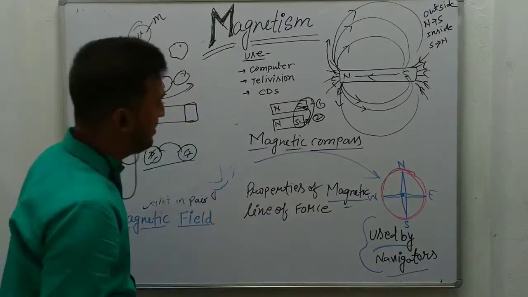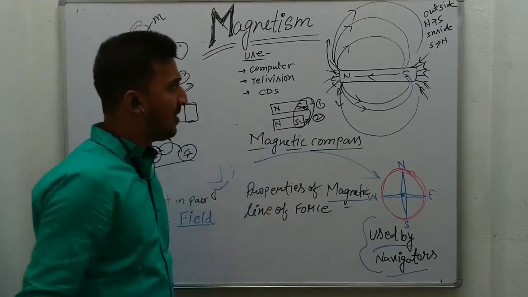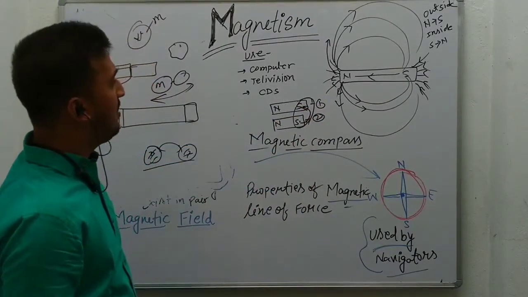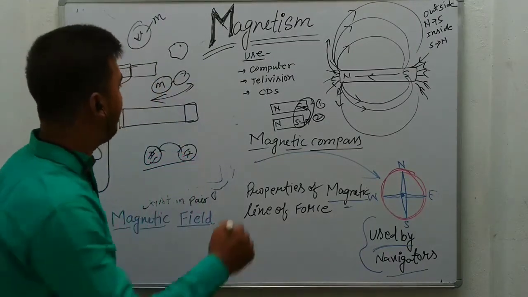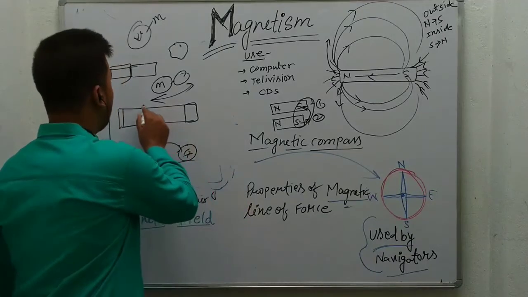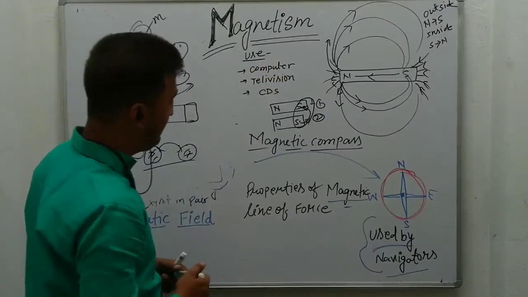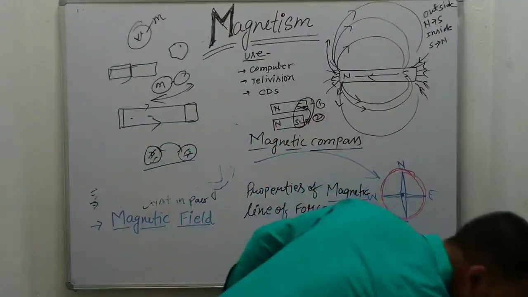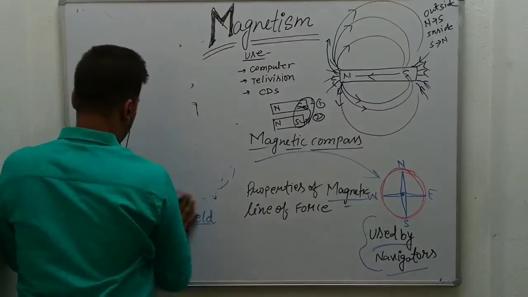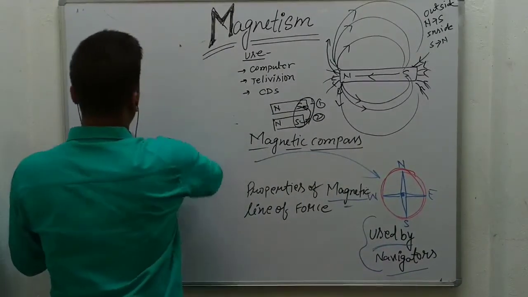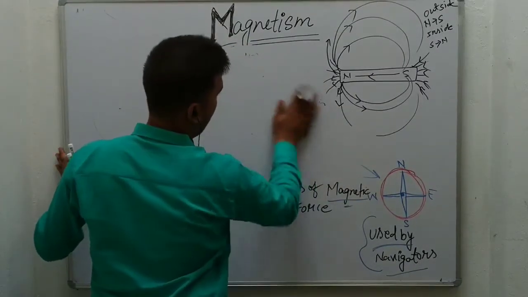There are also the magnetic lines. By these magnetic lines we can understand the concept, but you have to understand that the magnetic field is a field or area in which magnetic force will occur. The next topic is the magnetic lines, that is, when we keep any magnet, what will be the magnetic lines of the magnet.